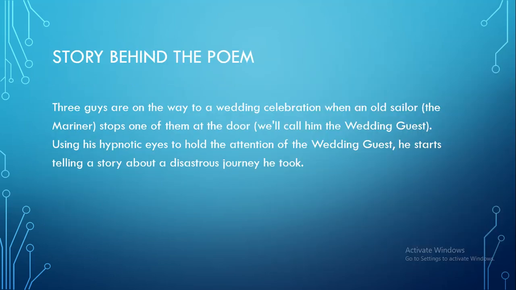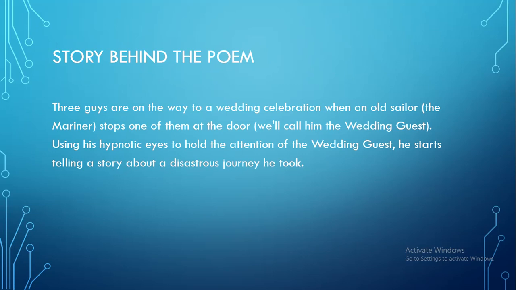Now, the story behind the poem is that there were three guys on the way to a wedding celebration when an old sailor, the mariner, stops one of them at the door, and we're going to call that one the wedding guest, because throughout the Rime of the Mariner, if you love to read the whole poem, you will come to know that the listener is addressed as the wedding guest.